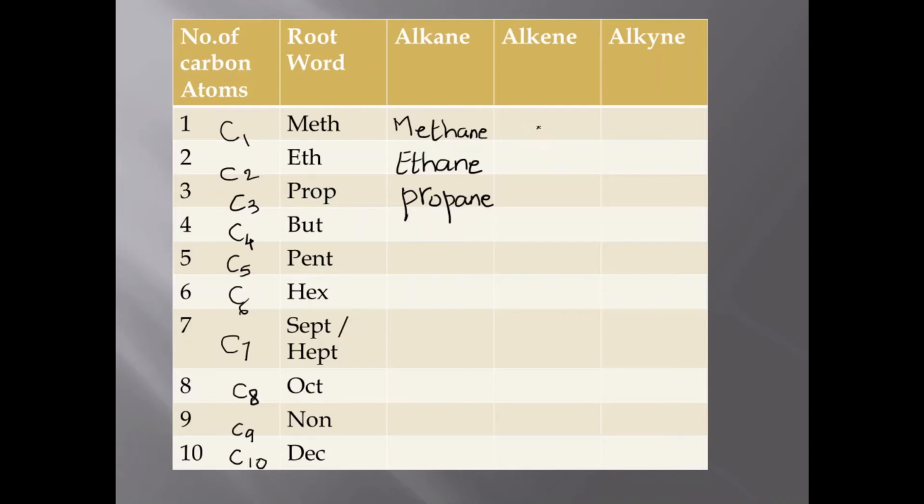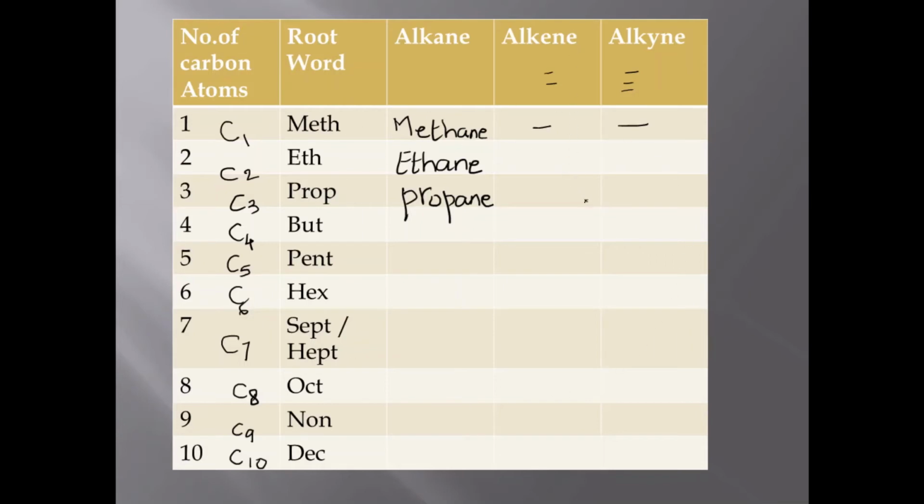For alkene and alkyne, methene and methine are not possible because for alkene and alkyne, there must be a minimum presence of 2 carbon atoms for the formation of a double bond and the formation of a triple bond. Now I want all of you to complete this table.